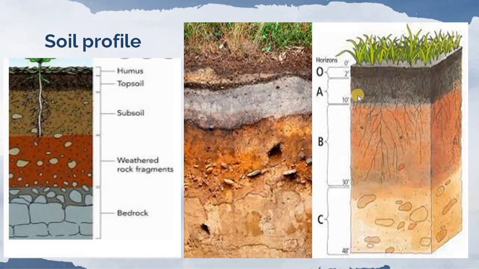Horizon A. Below horizon O lies a zone which contains fine weathered rock. You can see here we will get fine weathered rock, minerals, nutrients, humus and organic matter. Most minerals and nutrients in this layer are washed out through leaching.